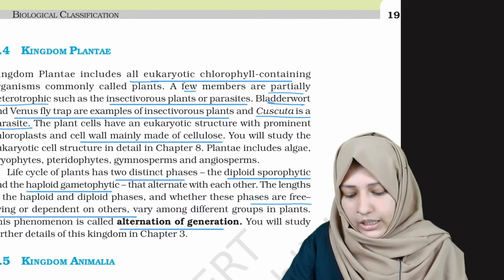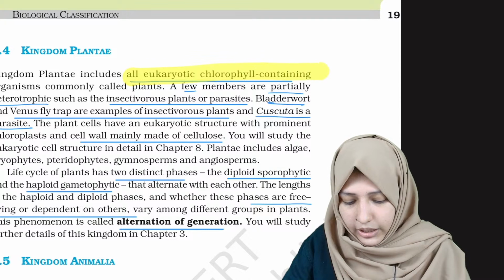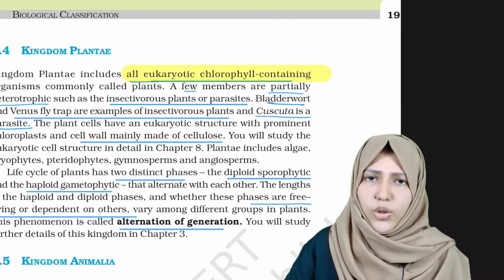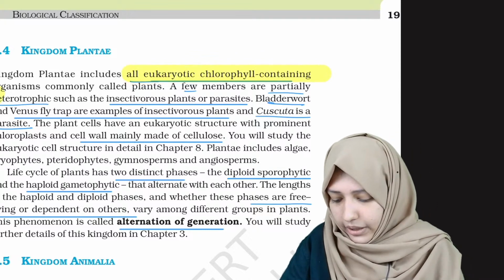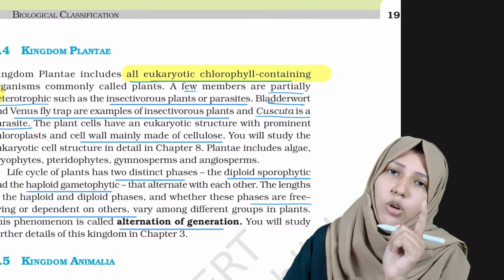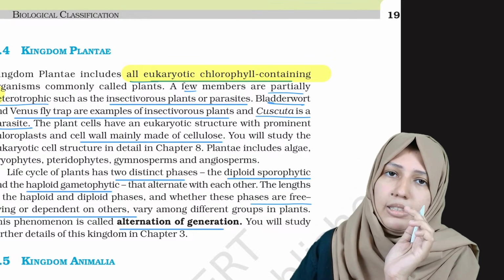Kingdom Plantae includes all eukaryotic chlorophyll containing organisms. We studied a prokaryotic organism having chlorophyll. Who was that? Cyanobacteria. Okay.